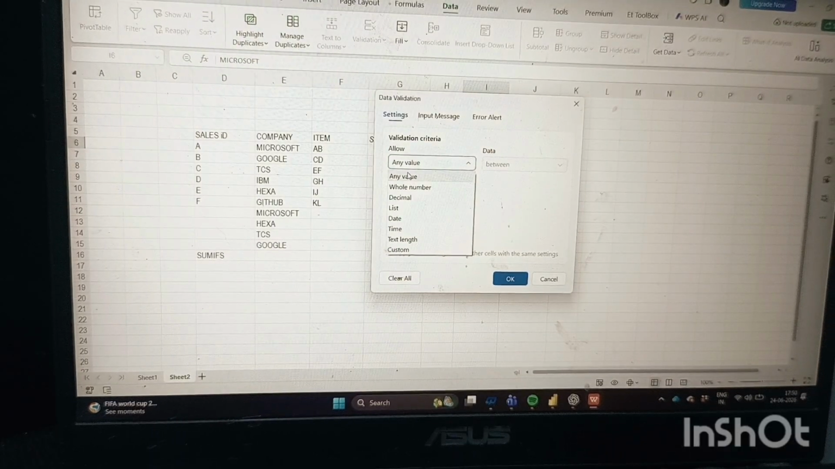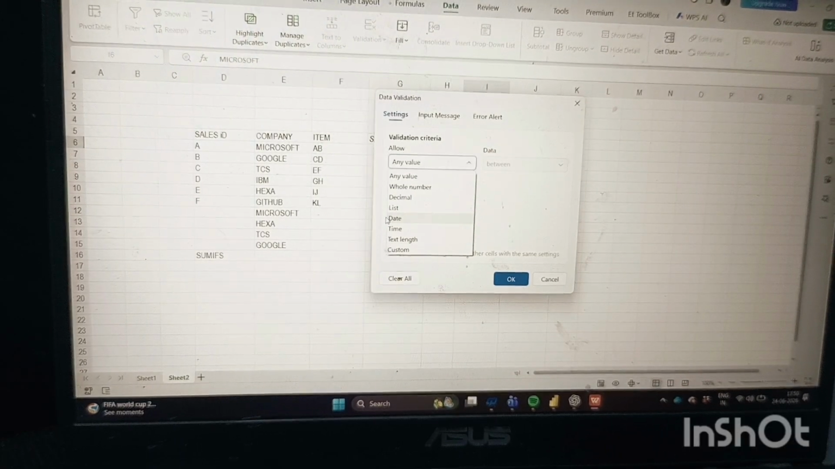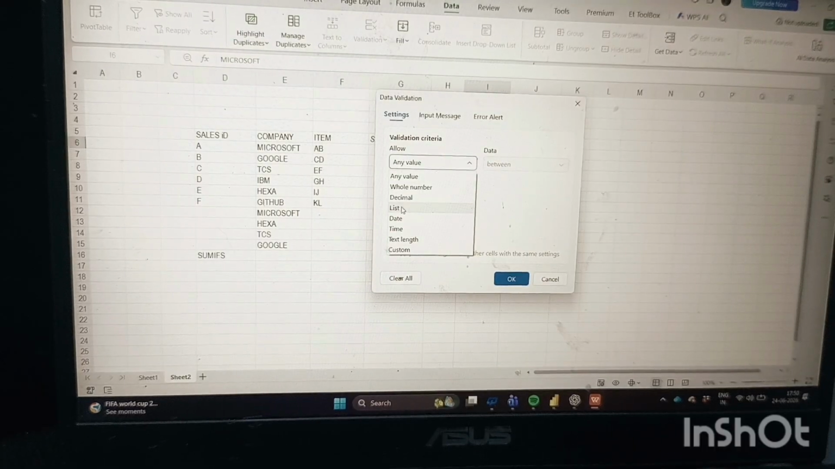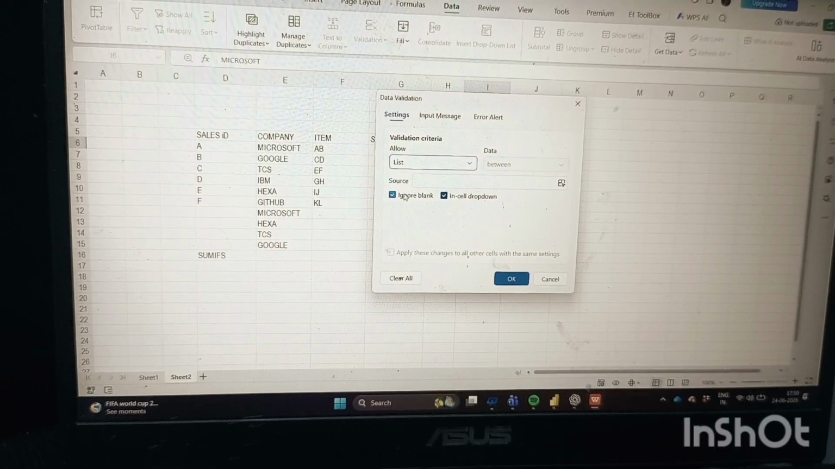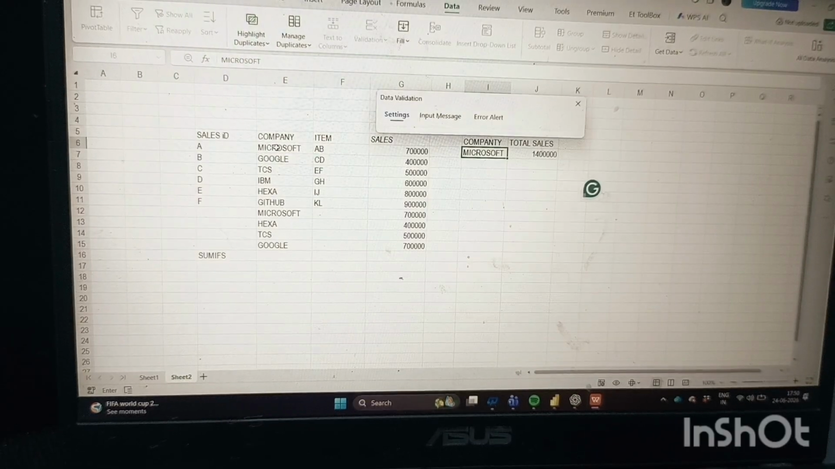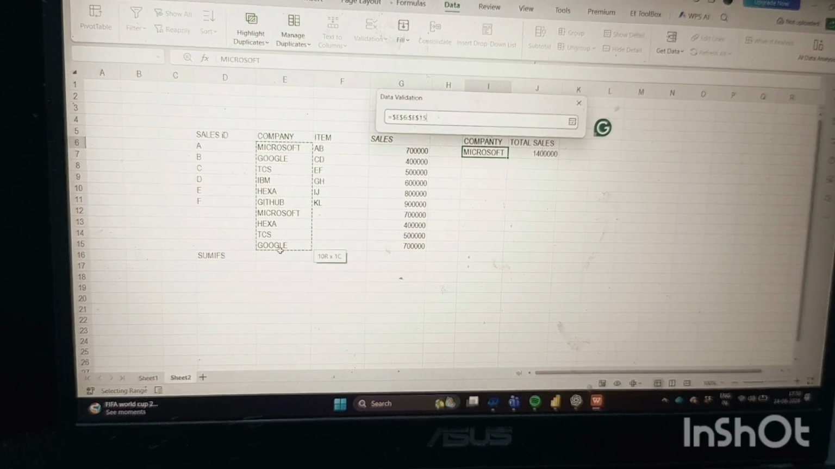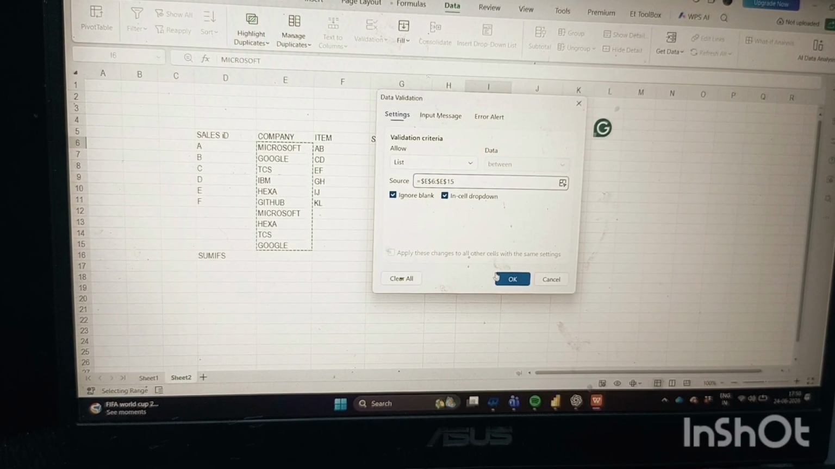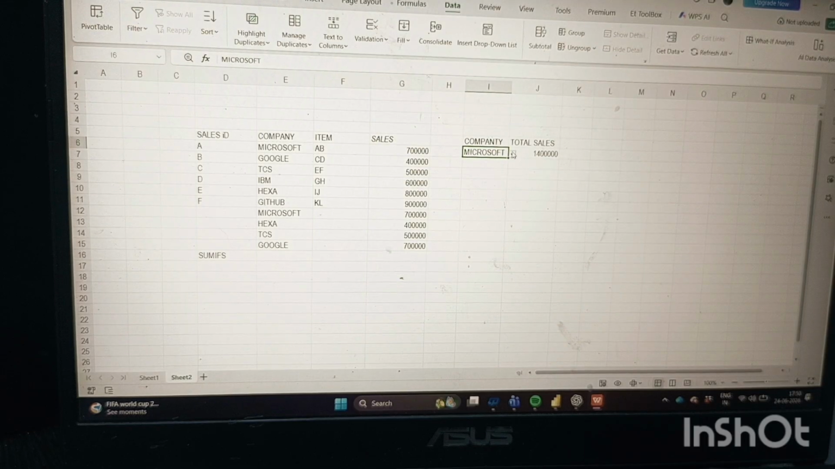You will get so many options here. Because a company's name is like text, so it is like a list, we are going to select List. And in the list, you have to select all the names here, and then click OK. Here the list drop-down is showing.